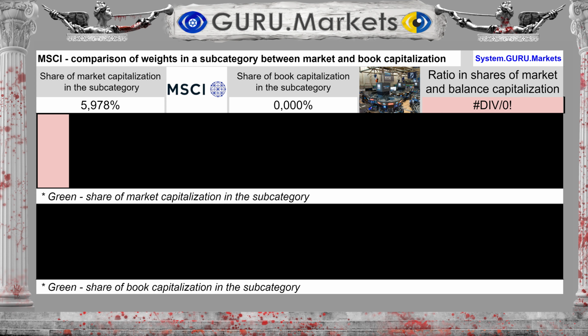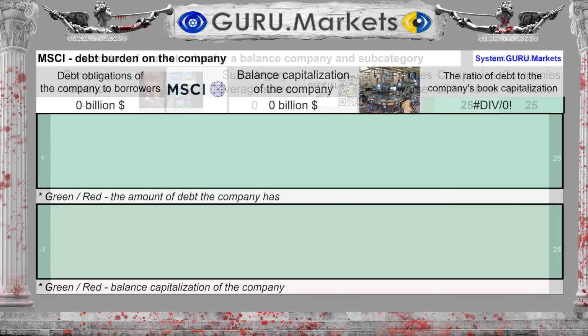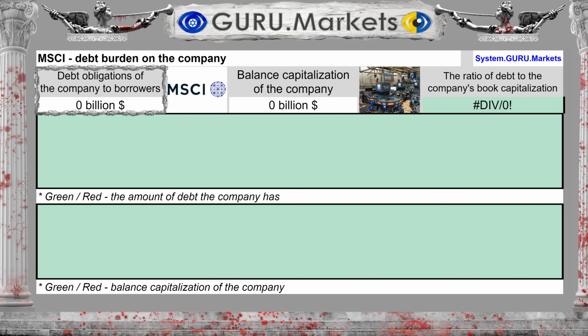The occupied share of MSCI Inc. in the subcategory when assessing market value is 5.978%. Balance sheet capitalization is 0%, which is 100% less than the share of market value. Assessment of the company's share of the market and book value of the subcategory: Bad, -1 point.